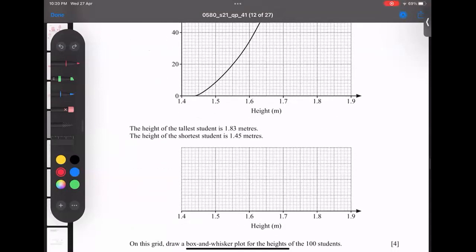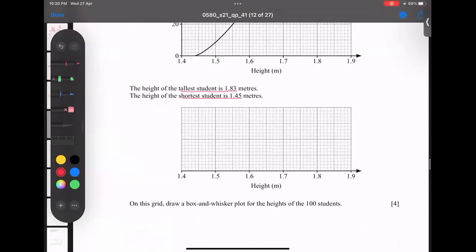And we have to draw here. The height of the tallest student is 1.83, given here, and the shortest student is 1.45. So the highest value and the lowest value. This is the highest and the lowest, and we need to draw a box and whisker for 100.